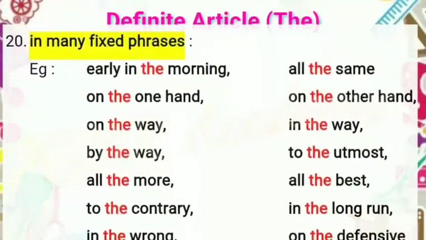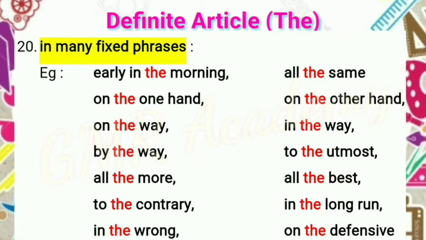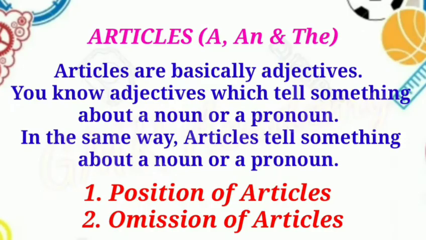In many fixed phrases, we use the definite article the. Examples: early in the morning, all the same, on the one hand, on the other hand, on the way, in the way, by the way, to the utmost, all the more, all the best, to the contrary, in the long run, in the wrong, on the defensive. We are going to see position of articles, later omission of articles.